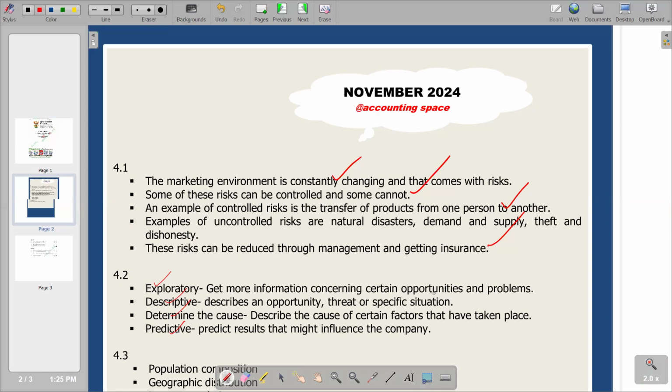So we have explore information concerning certain opportunities and problems, and then descriptive: describe an opportunity, a threat, or a specific situation. And then determine the cause, whereby you describe the cause of certain factors that have taken place. So these are the objectives that we have.